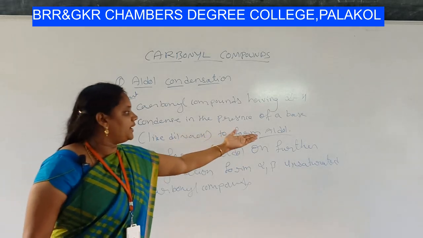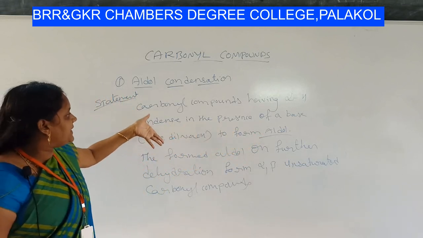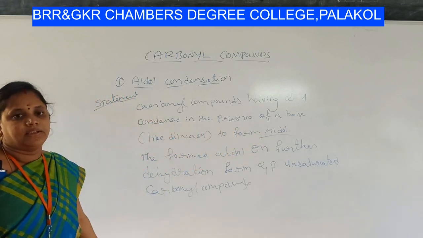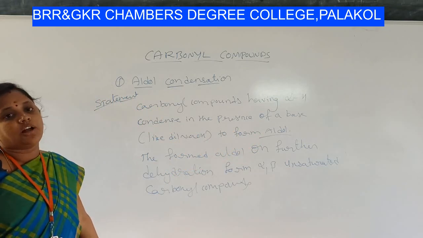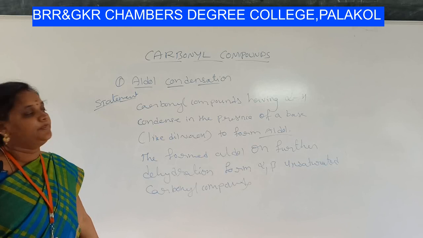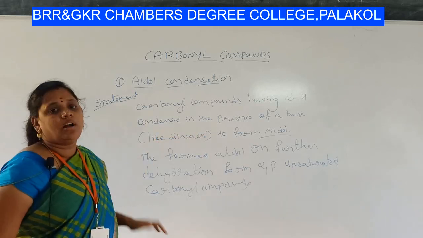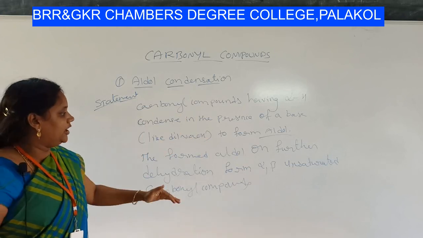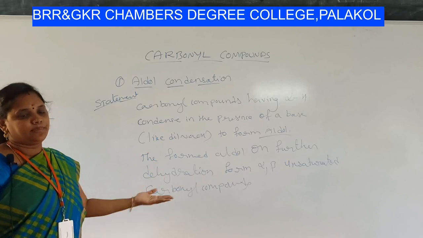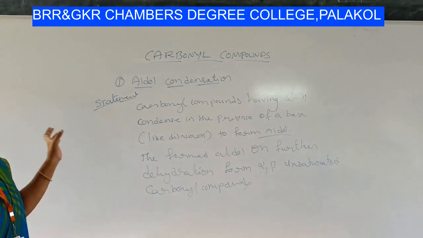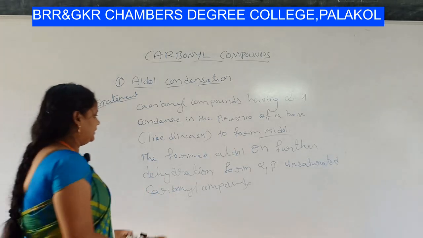Let us see what an aldol is, right? The product which is obtained by the condensation of two aldehydes, or condensation of two ketones, or condensation of an aldehyde and a ketone is called aldol. When we remove water from that aldol, it converts into an unsaturated carbonyl compound. Let us see the mechanism of aldol condensation with an example.